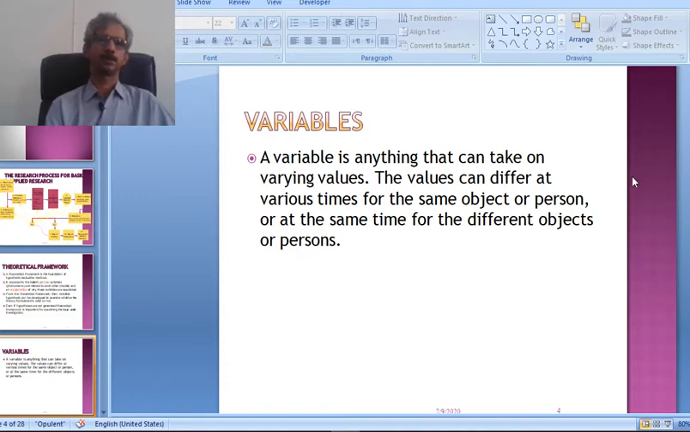If you ask about the income, if you ask about the salaries of different groups, the values can differ at various times for the same object or person, or at the same time for different objects or persons. So a variable is anything that can take on varying values. The values can differ at various times for the same object or person, or at the same time for different objects or persons.